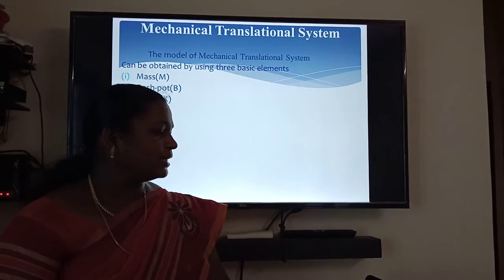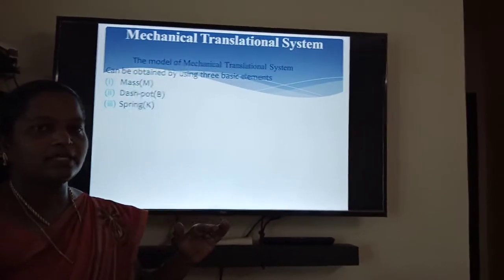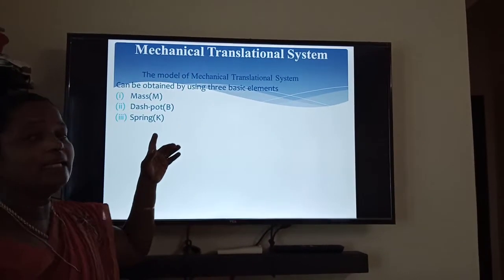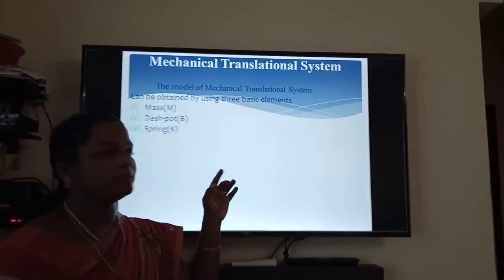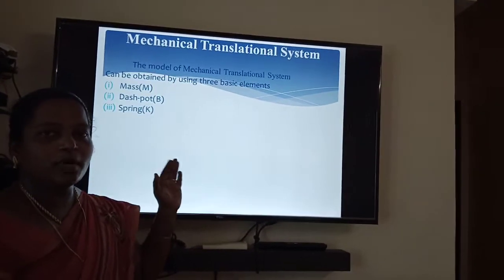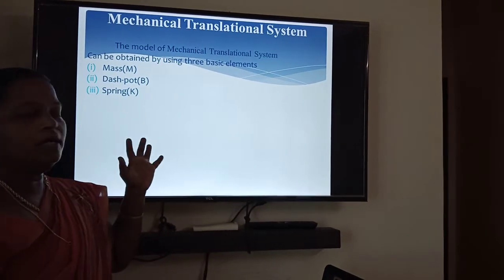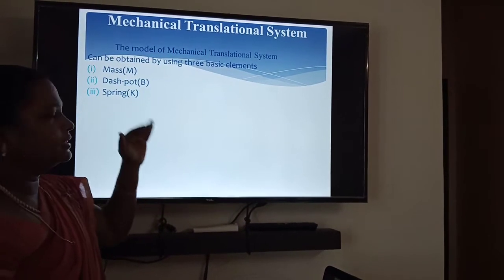First, the mechanical translational system. The translational system basically comprises three elements. What are the three elements? The mass, dashpot, as well as spring.